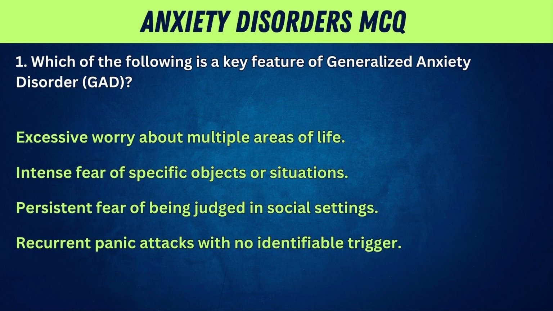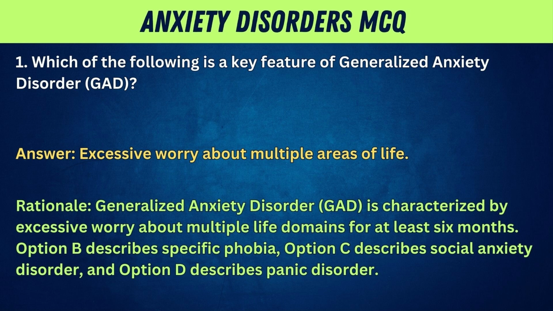1. Which of the following is a key feature of generalized anxiety disorder, GAD? Excessive worry about multiple areas of life. Intense fear of specific objects or situations. Persistent fear of being judged in social settings. Recurrent panic attacks with no identifiable trigger. Answer: excessive worry about multiple areas of life. Rationale: generalized anxiety disorder, GAD, is characterized by excessive worry about multiple life domains for at least 6 months. Option B describes specific phobia. Option C describes social anxiety disorder. And Option D describes panic disorder.